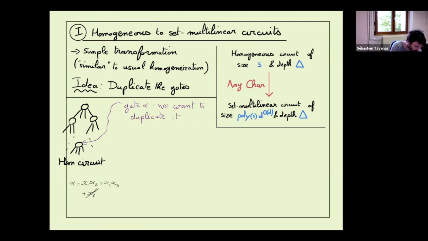The problem is that they come from different partitions. This one comes from the partition x1, x2, and this one comes from the partition x1, x3. What we do is use different gates to compute the value for different partitions. The alpha which corresponds to the partition 1, 2 will compute this part, and the alpha which corresponds to the partition 1, 3 will compute this part.